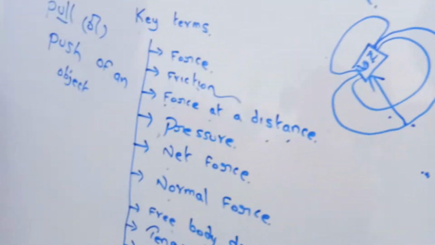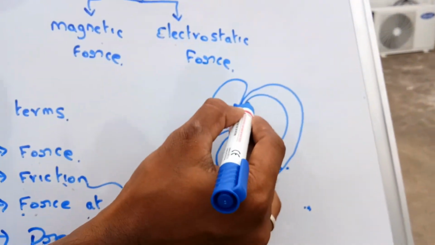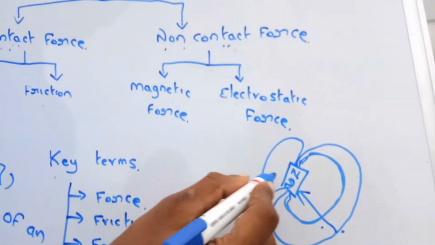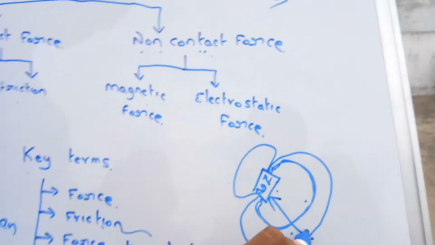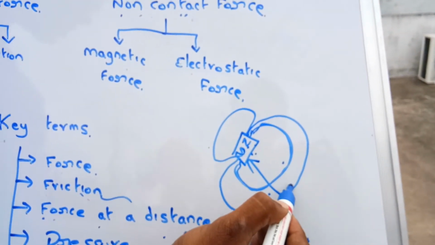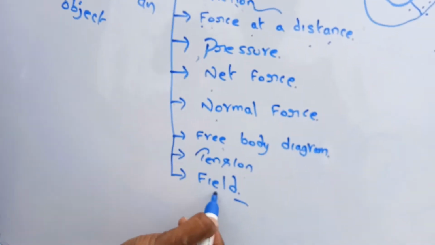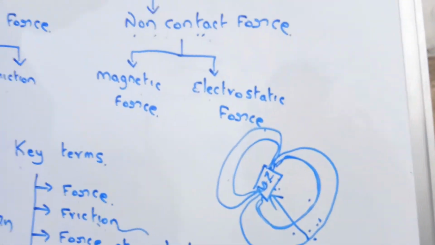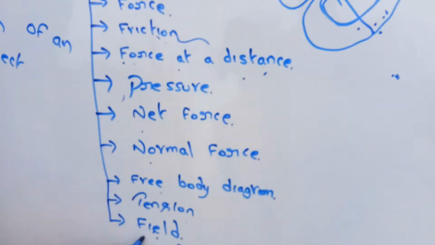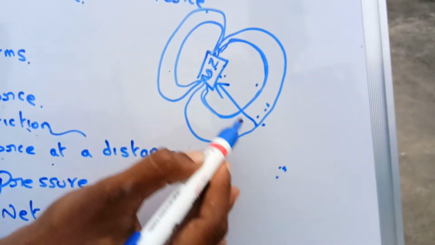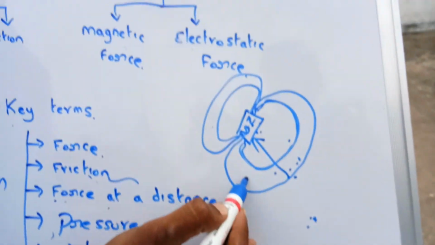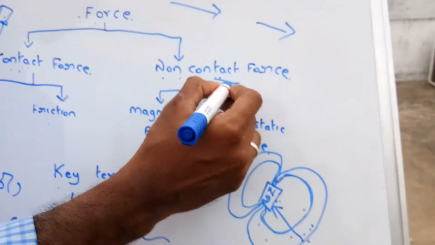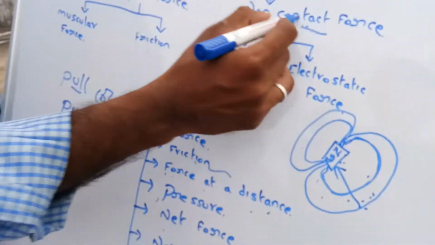So what is field? Field means the region or the space up to which the magnet has its influence. Up to where its influence extends, that is what we call field. Clear? The region or the space up to which it has its influence is called field. If we place the object outside the field, it will not attract. If we place the object inside the field, it will attract. This type of force is called non-contact force. What is non-contact force? Applying force without touching the object.